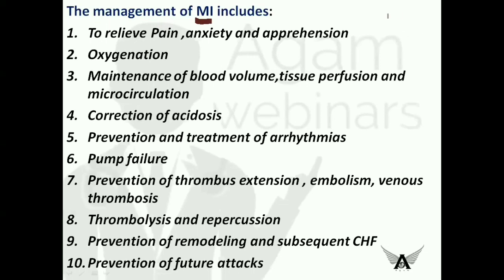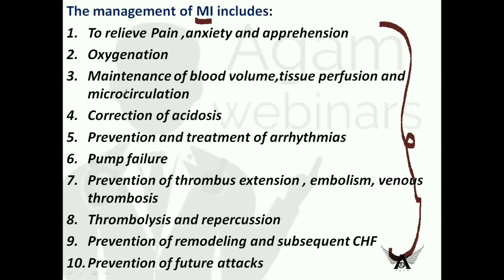Following these 10 steps can make people aware and improve the condition so that they will not die, and the correction of biochemical parameters and other imbalances can lead to prolongation of their lifespan also. So proper treatment and proper management of MI can bring a very good result in a patient's case.